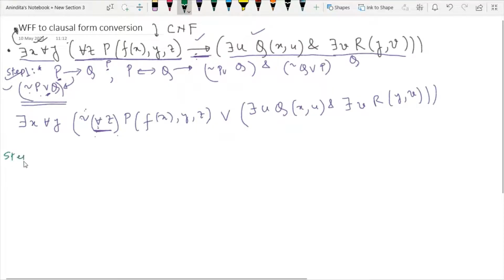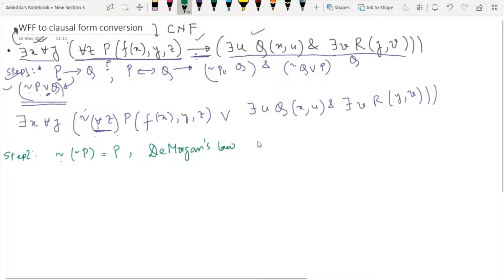So what is your step number 2? Here step number 2 deals with negation. Whenever you have this kind of scenario, not of not P, then we know that we can use P instead of not not P. And also we have to remember, according to De Morgan's law,